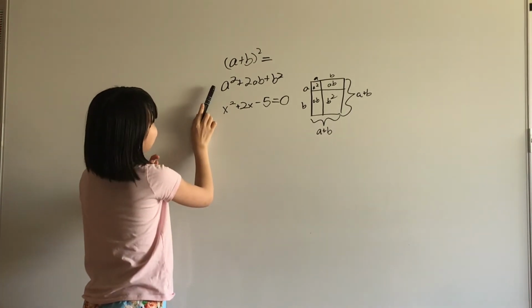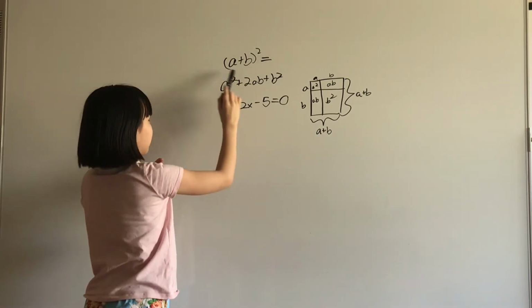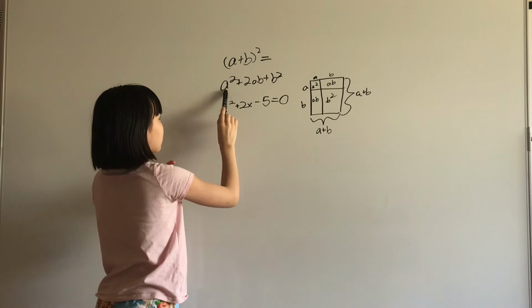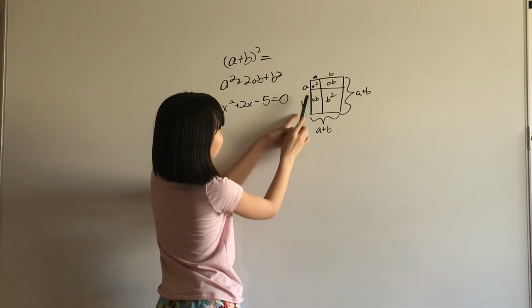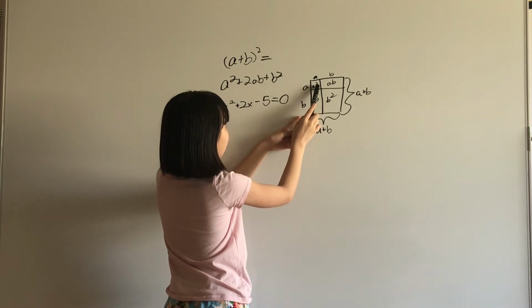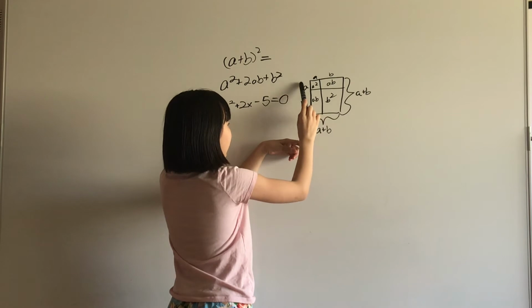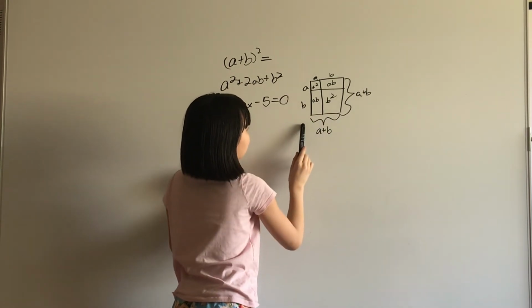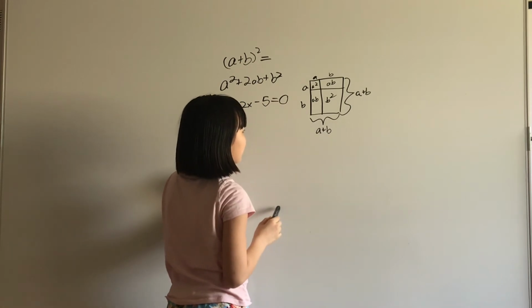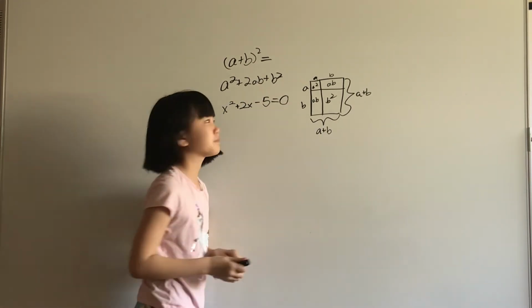Well, there's a handy dandy formula for a plus b, this entire a plus b squared. That's a squared plus 2ab plus b squared. If you're wondering why, look at this little diagram here. A times a is a squared. This is the area. B times a is ab area. A times b is also ab, and b times b is b squared. And since this is a square with side length a plus b, it's the entire a plus b quantity squared.